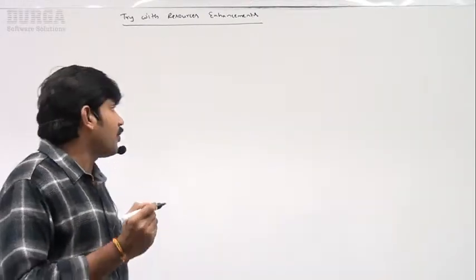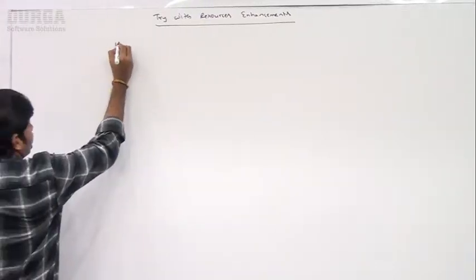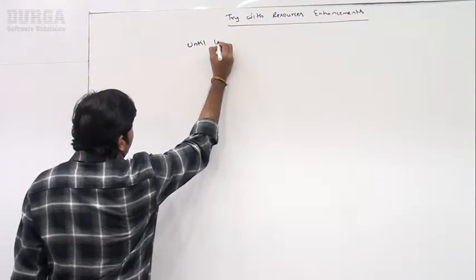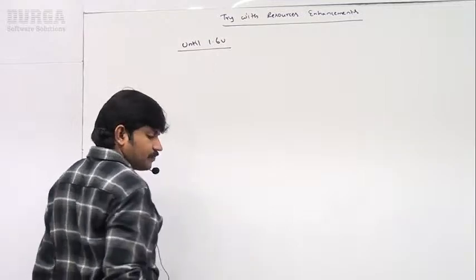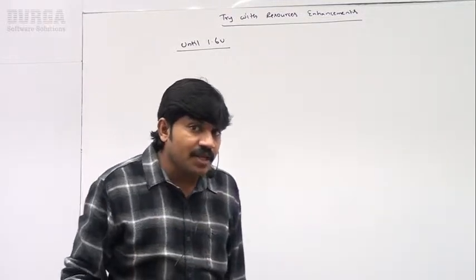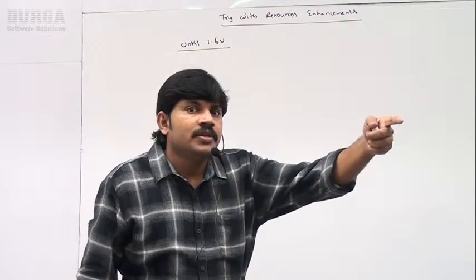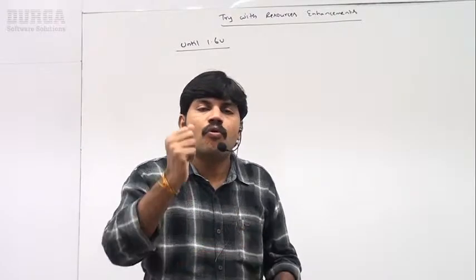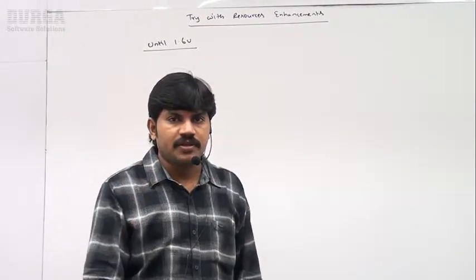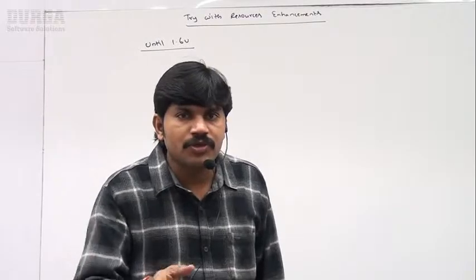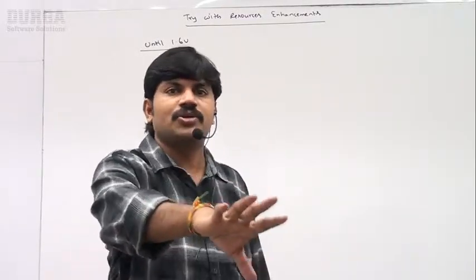Until the 1.6 version, remember this, it is very important. Try-with-resources came in which version? 1.7. Until 1.6, what problems were we facing? To overcome these problems, we go for the 1.7 try-with-resources.